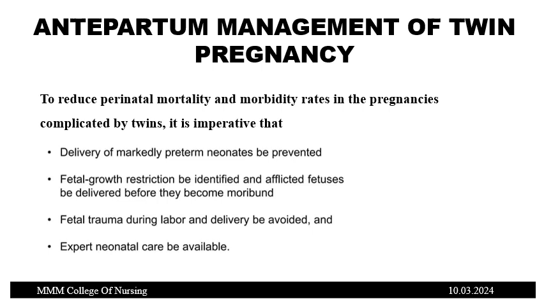Fetal growth restriction should be identified, and afflicted fetuses delivered before they become moribund, and fetal trauma during labor and delivery should be avoided, and expert neonatal care should be available.